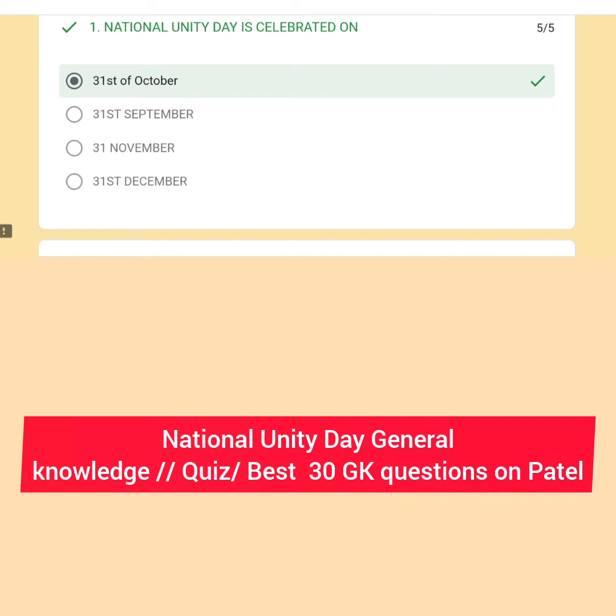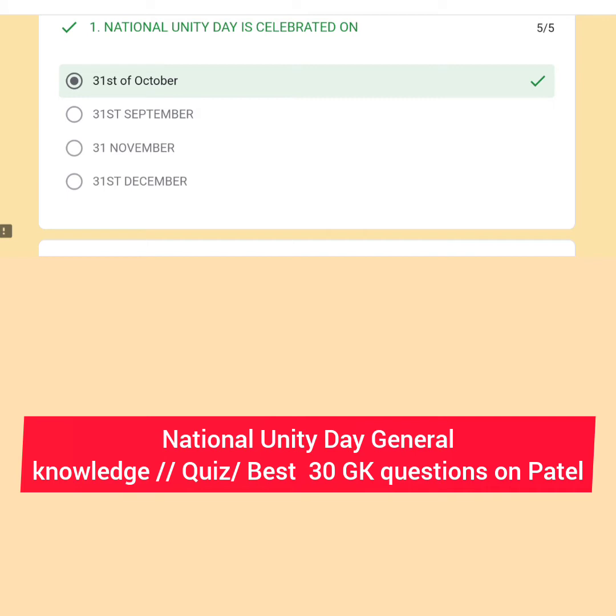And what you are seeing, the image of the map of India, is the work of Sardar Vallabhbhai Patel. So for this I have prepared a quiz, for your information and enhancement of knowledge about Sardar Vallabhbhai Patel. Here we discuss some important questions on National Unity Day.